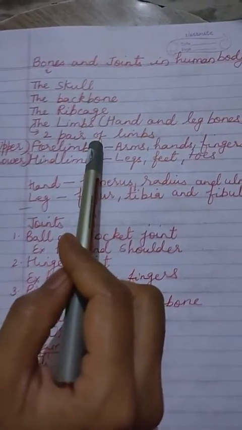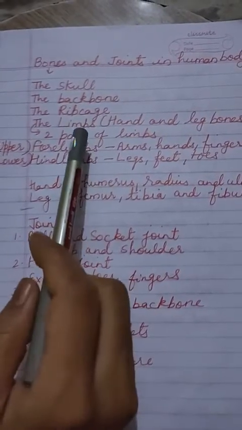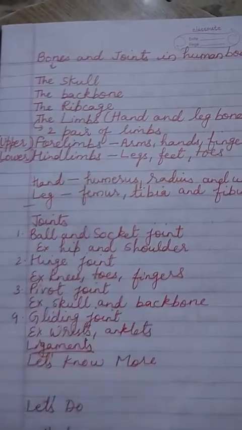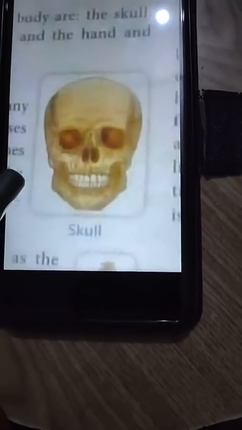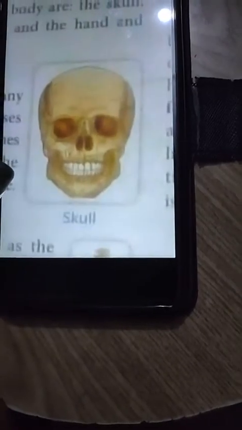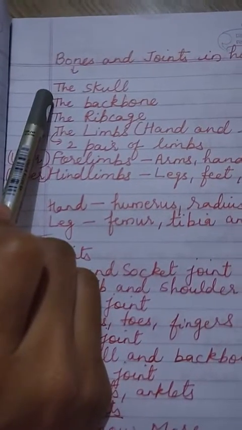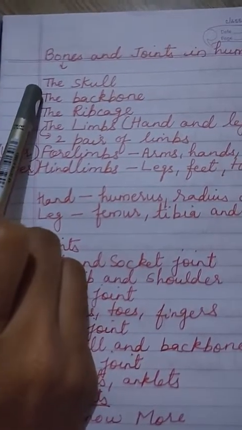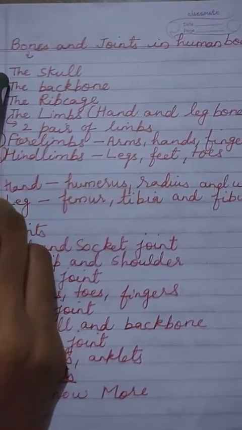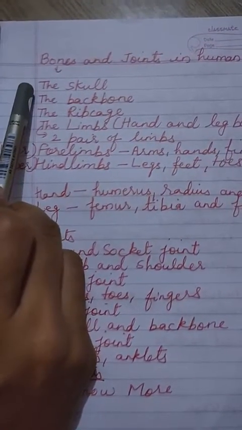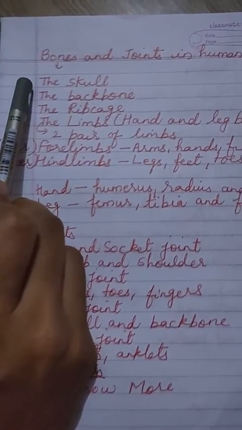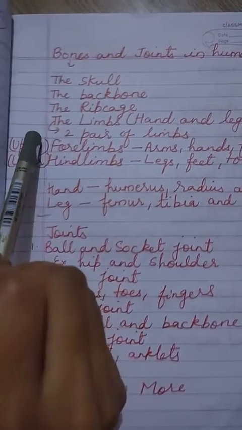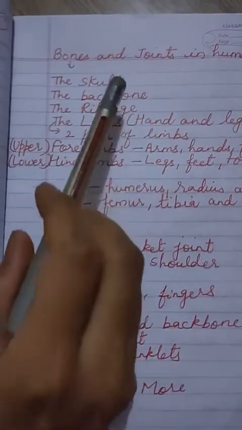So first we'll talk about the skull. Just have a look at the picture of the skull. This is the picture of the skull. It is given in the second chapter in your book. The skull is made up of many bones joined together. It encloses and protects our brain, and most bones of the skull are fixed except the lower jaw bone, which is movable. So we are able to move our mouth, eat or chew because of this movable lower jaw bone, and the rest of the bones in the skull are fixed.